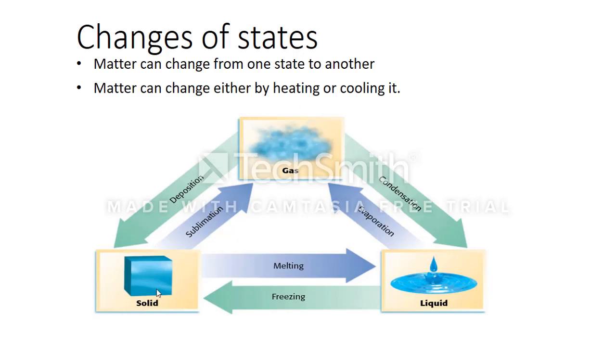showing all states of matter that you have learned. We have a gas, solid, liquid, and when a gas is changing to a liquid, this is called condensation, and when a liquid is changing to a gas, this is called evaporation, and when a gas is changing to a solid, this is deposition, and when the opposite, it is sublimation. So when a solid is changing to a liquid, that's melting, and the opposite of melting is freezing.